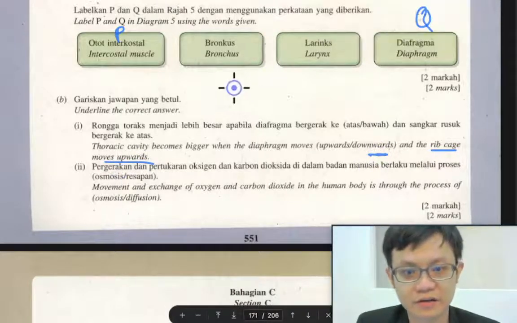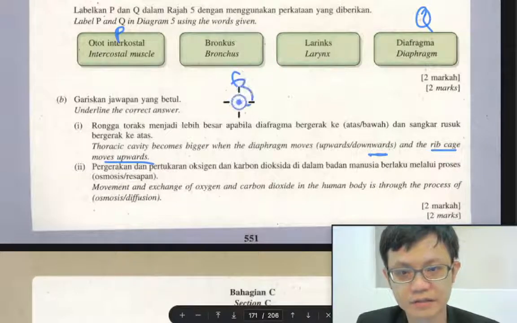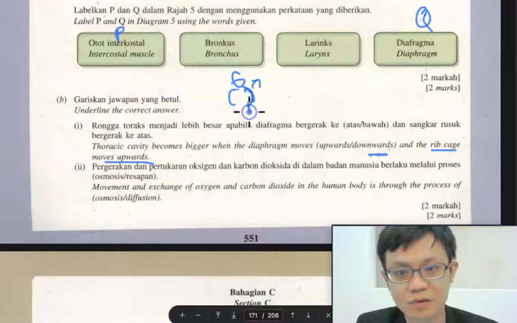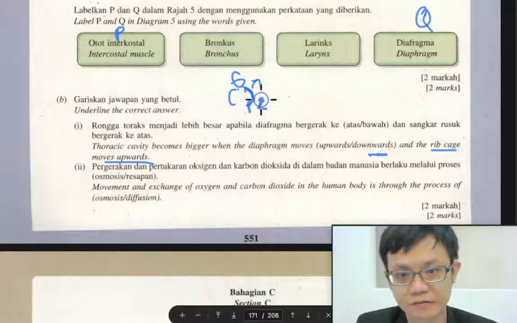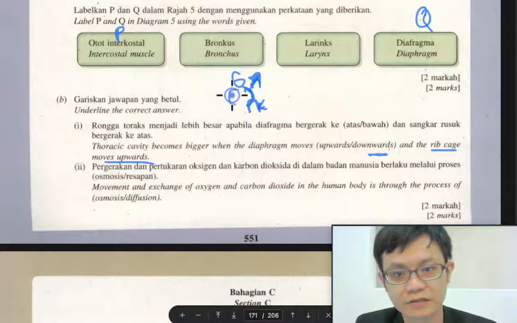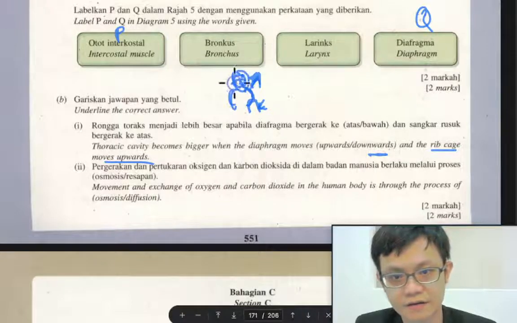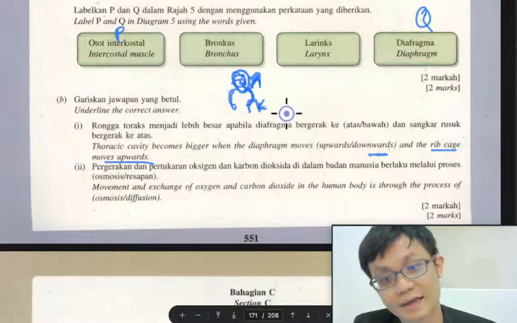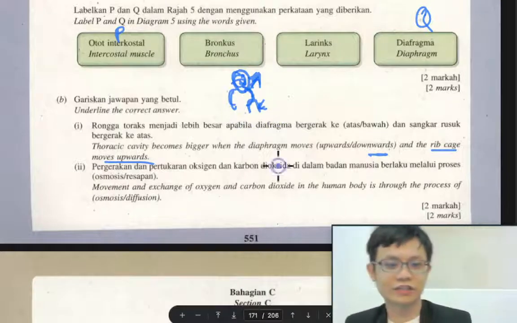Of course this is the body. The rib cage moves up, this one becomes big and this one becomes small because this one goes down. The diaphragm goes down, this thing goes up, this goes down, this is your body, this is the mouth. Yeah, hopefully you understand my picture.